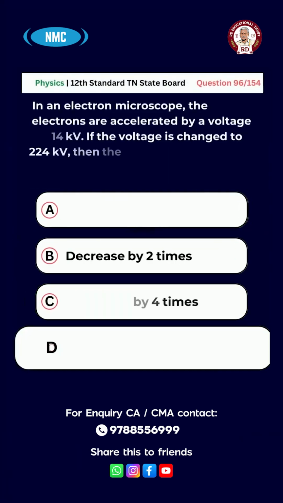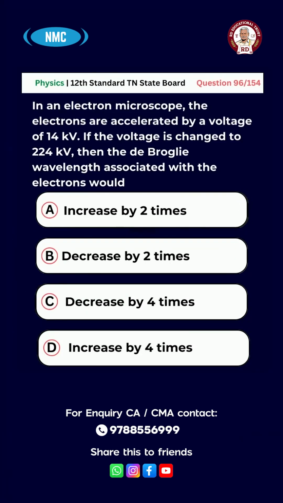Question number 96. In an electron microscope, the electrons are accelerated by a voltage of 14 kV. If the voltage is changed to 224 kV, then the de Broglie wavelength associated with the electrons would option A, increase by 2 times, B, decrease by 2 times, C, decrease by 4 times, D, increase by 4 times. The right answer is option C, decrease by 4 times.